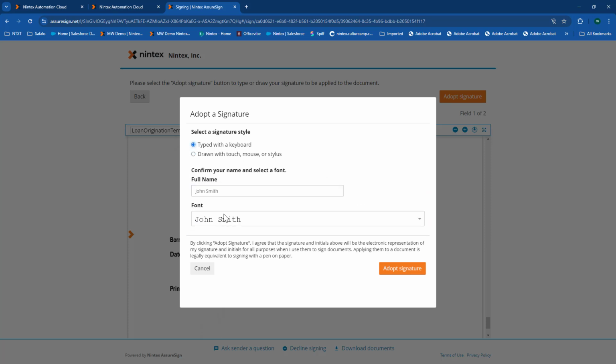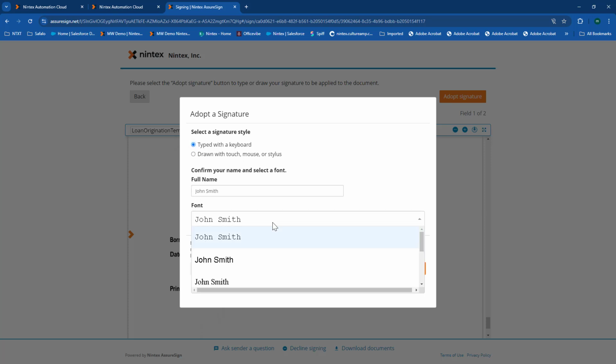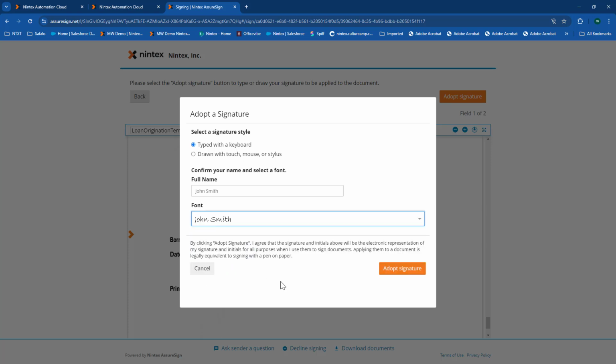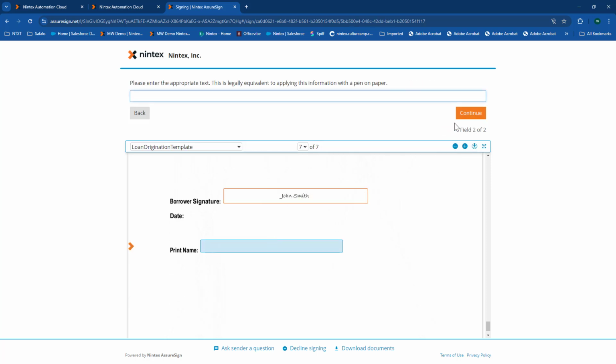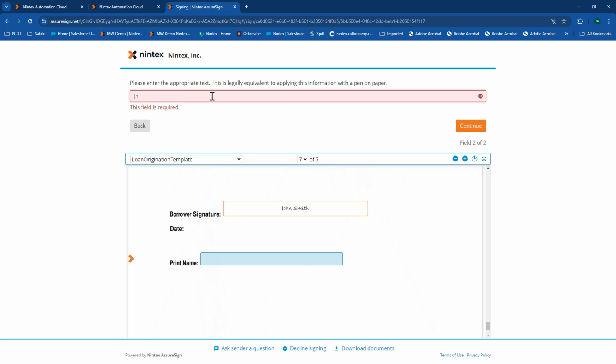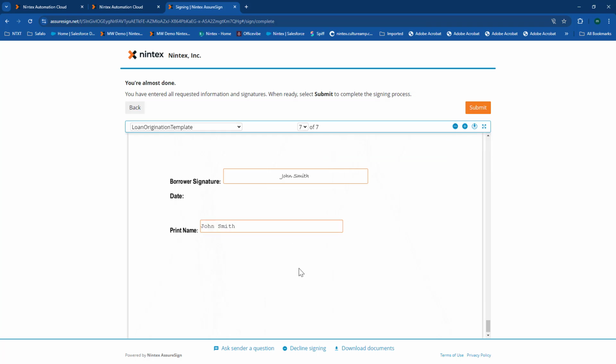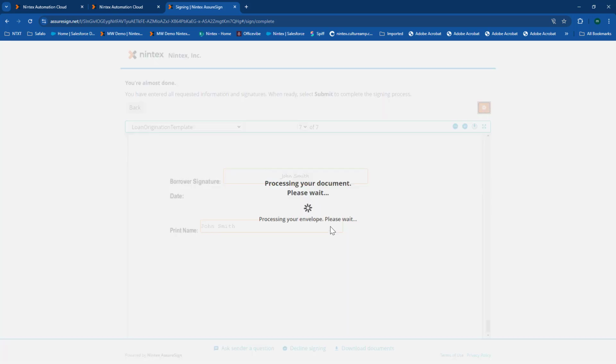But I also could take the information that was passed over via the workflow, and you'll see it passes over the name. And I could also select here a different signature style that I might want to use. And I can click and adopt that signature, apply that, and you'll see it starts to fill that information in. Whoops. Let me fill in John Smith, and we'll fill in the print name. The date will automatically fill in. It is an automatic date time once the document has been signed. And we'll go ahead and sign that. And that'll keep it moving down the process for us.